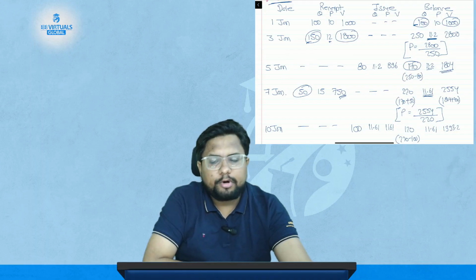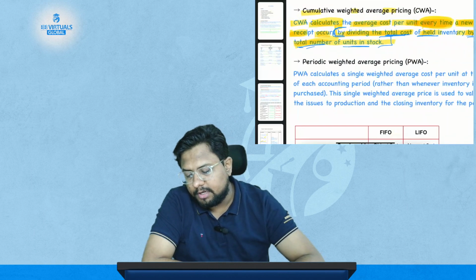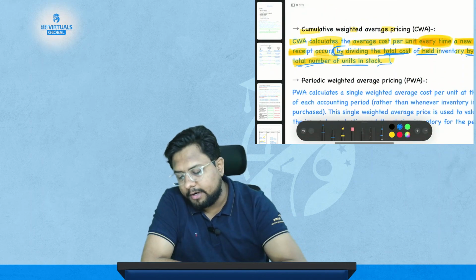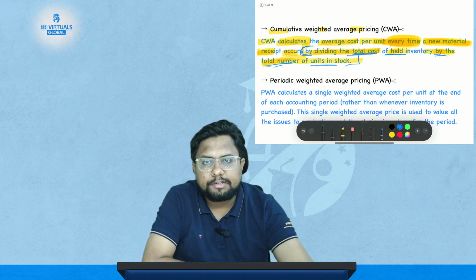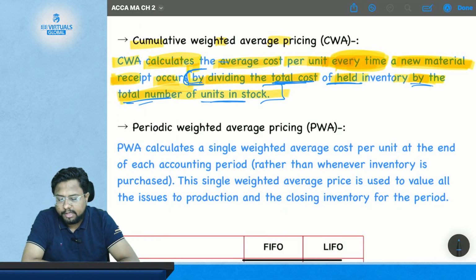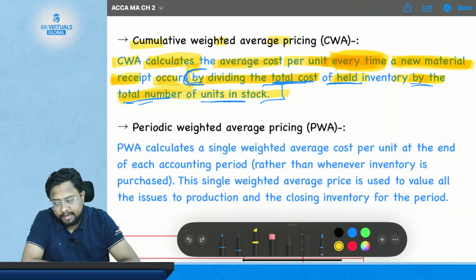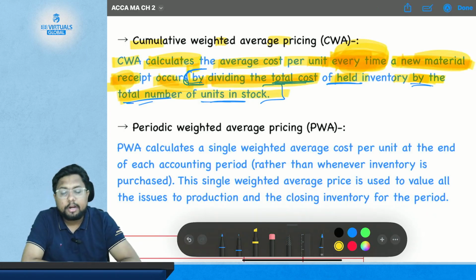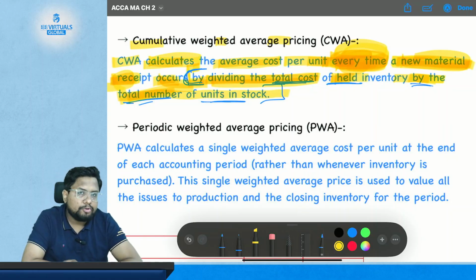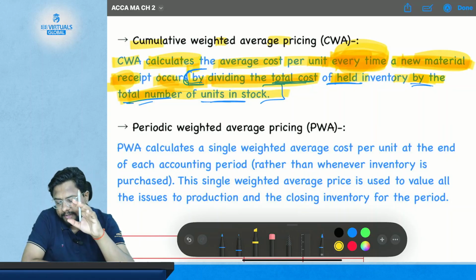I hope you are done reading this illustration. Now coming to the notes again, read about what is cumulative weighted average pricing. Then we go for the last method. So what is CWA? CWA calculates the average cost per unit every time a new material receipt occurs by dividing the total cost of held inventory by the total number of units in the stock. So this is cumulative weighted average pricing.